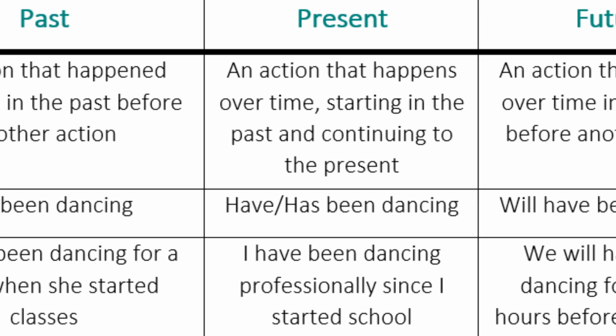Present perfect continuous. An action that happens over time, starting in the past and continuing to the present. For example, have been or has been dancing. I have been dancing professionally since I started school.